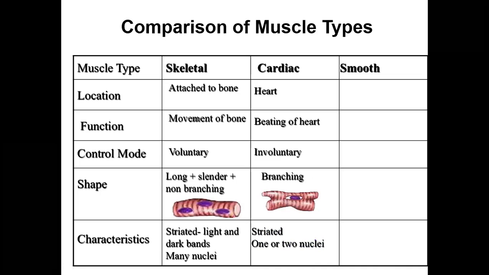Now compare this cardiac muscle with the smooth muscle. As I said before, it is present in the walls of the internal organs, the intestine, the stomach, as well as even in the skin. So what is the function? They help in the movement of the internal organs or the content within. In the intestine, the food will move by peristaltic movement. That movement is given by the smooth muscle. So there will be contraction and relaxation of the different parts of the intestine, which will help in the movement of the food, especially even in the stomach.